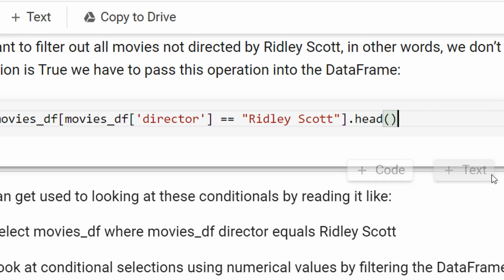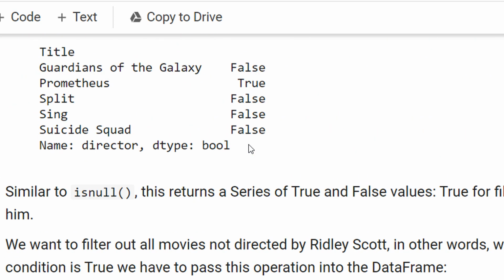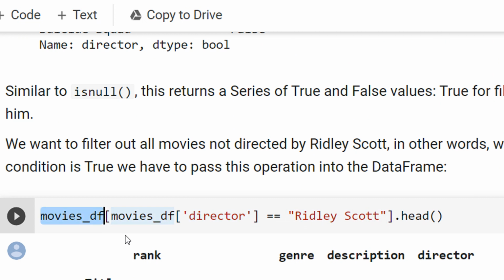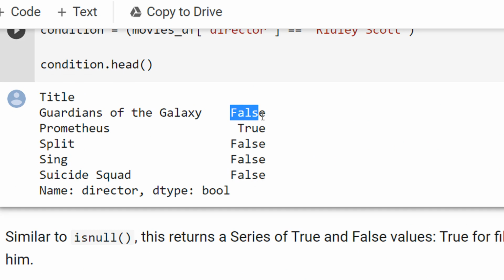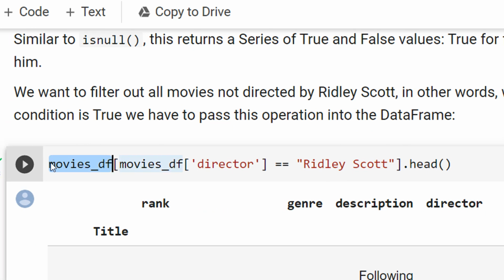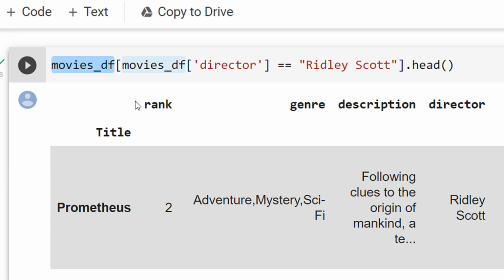Here you can see I am selecting this column where director is this, and I am again enclosing it into a data frame. In the earlier case we were getting only true, false. But now when I want a data frame as an output, I'm enclosing this into a data frame. So I'm getting all the movies which have been directed by Ridley Scott. And I'm doing a head here, right? If I don't do a head, I will get all the 8 movies.